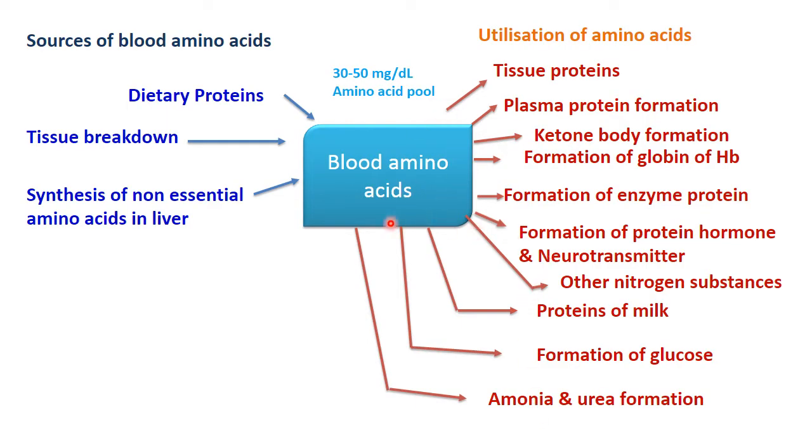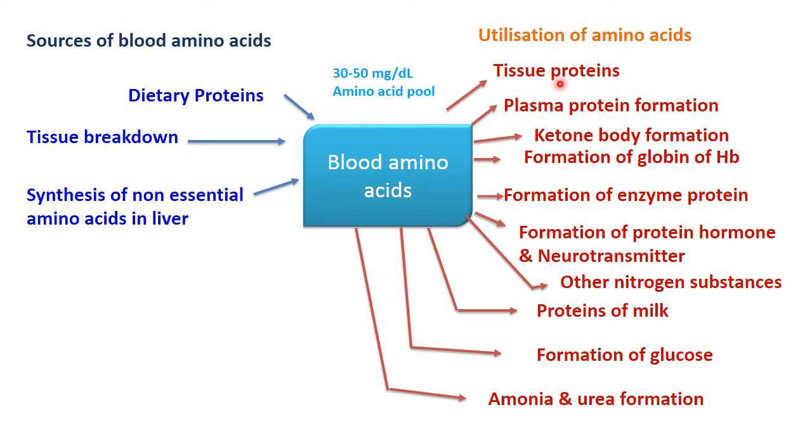Now, the blood amino acid level is 30 to 50 milligram per deciliter. What are the sources of blood amino acids? Dietary proteins, tissue breakdown, and synthesis of non-essential amino acids give amino acids to the blood.